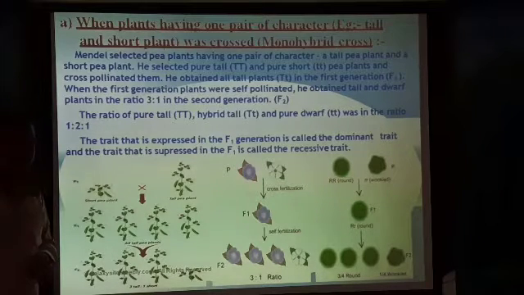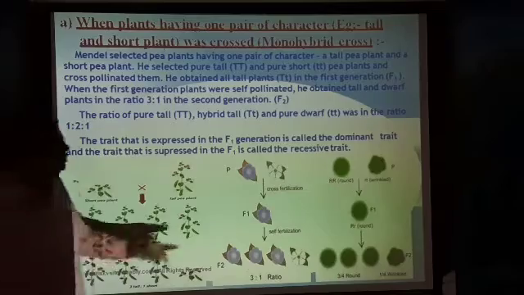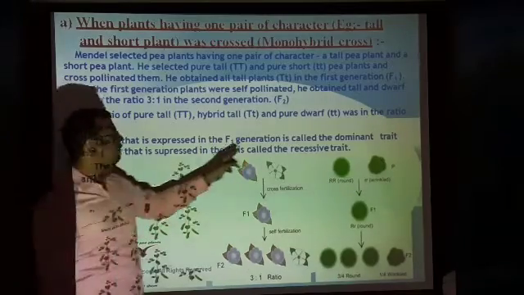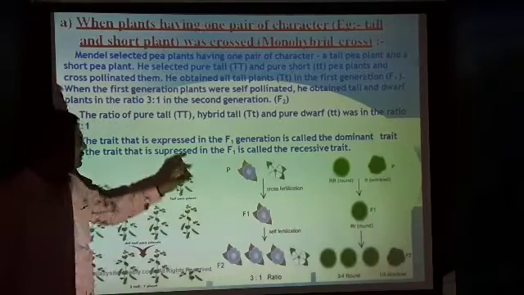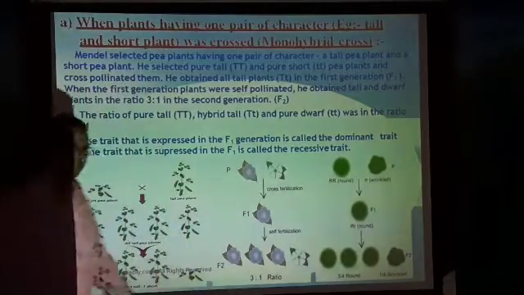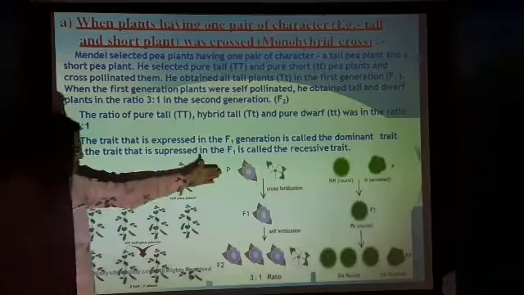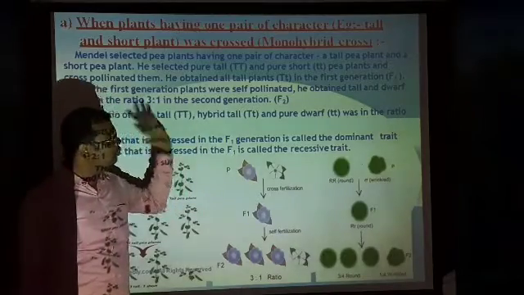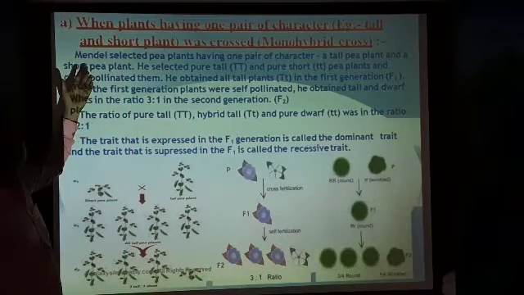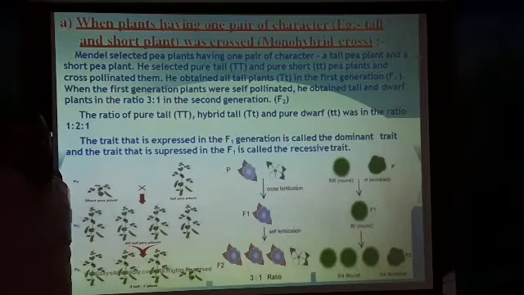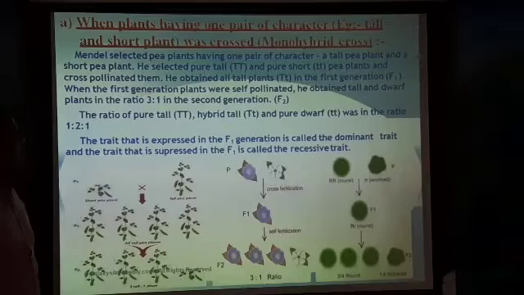The one factor which expresses its character is called the dominant factor. And the one which does not express its character is called a recessive factor. Okay? This is also called a monohybrid cross, having only one pair of characters. If you go to the next one, you see here.